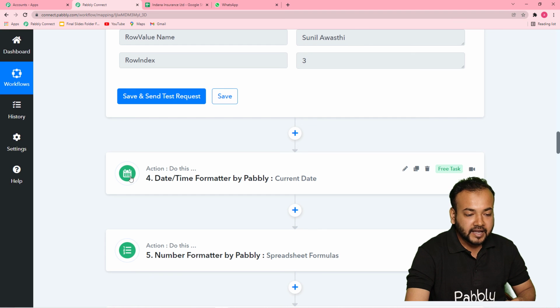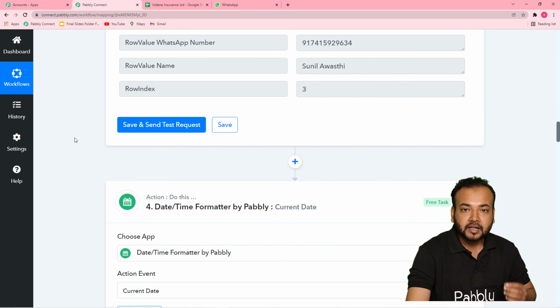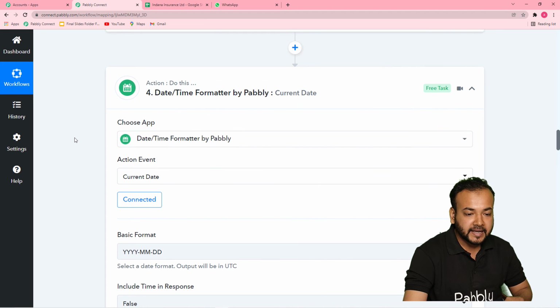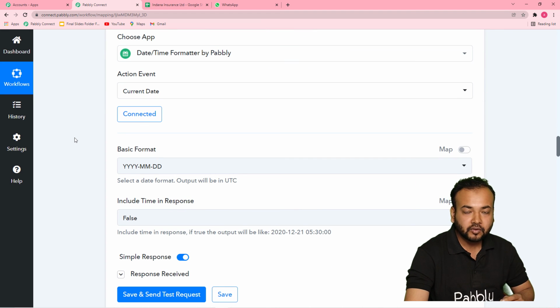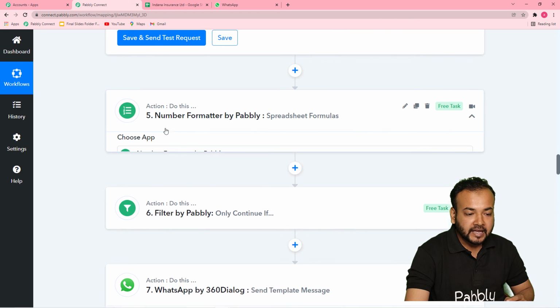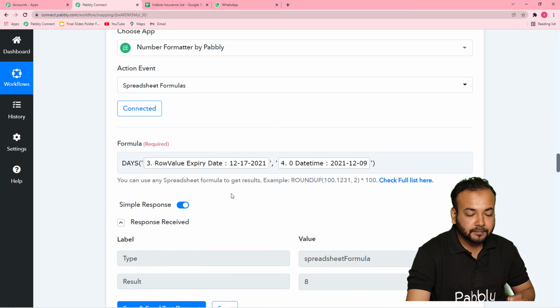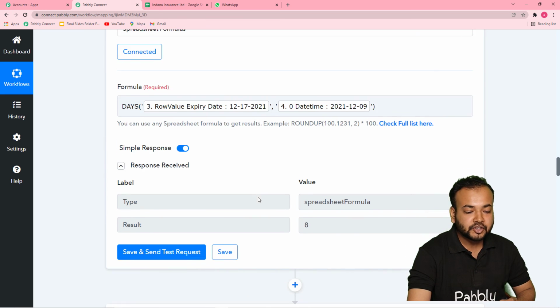After that I applied the datetime formatter to capture the current date so that we can compare the dates of the expiry and the current date, so that the workflow will run at the correct time. To compare, I have applied the number formatter, and the result of this comparison, the difference between the current date and the date of expiry, should be 7.